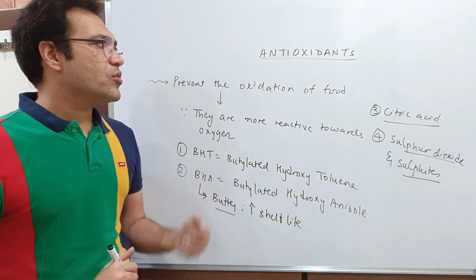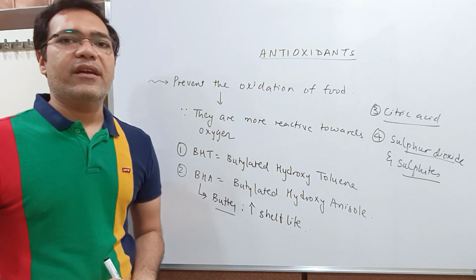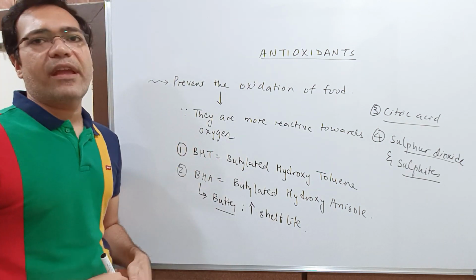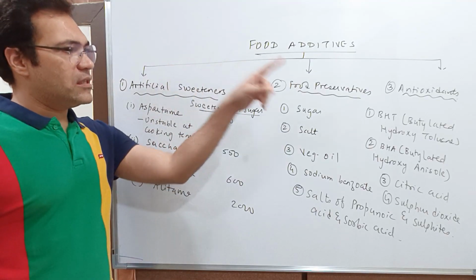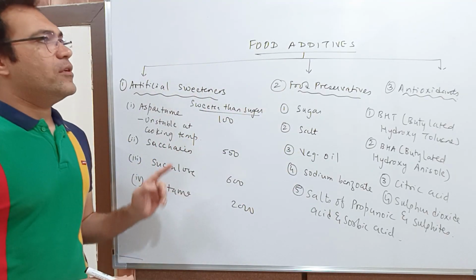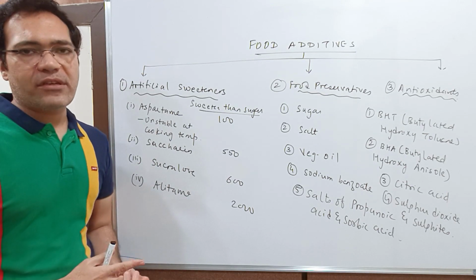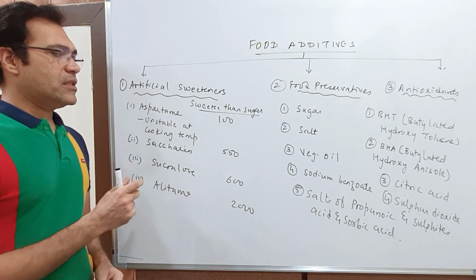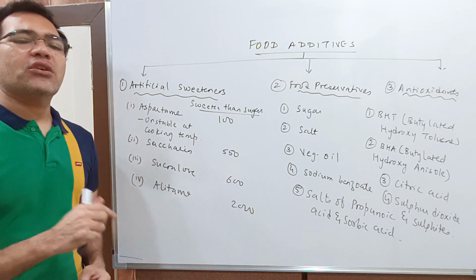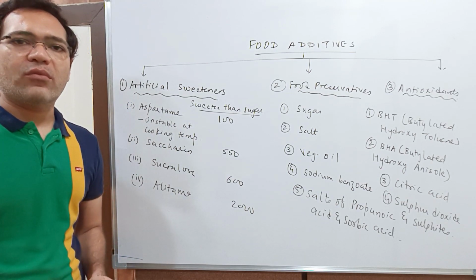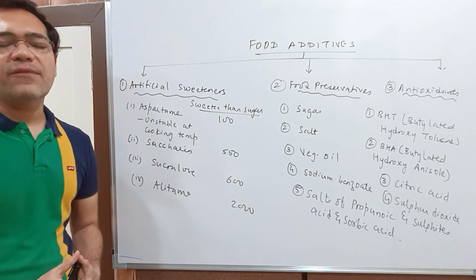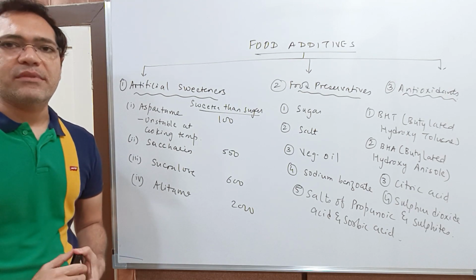So these are the different antioxidants that we have seen. Now students, this is the summary of the different food additives that we have studied. You can take a screenshot of this and later note it down in your notebooks, so it becomes easy for you to remember all the names.